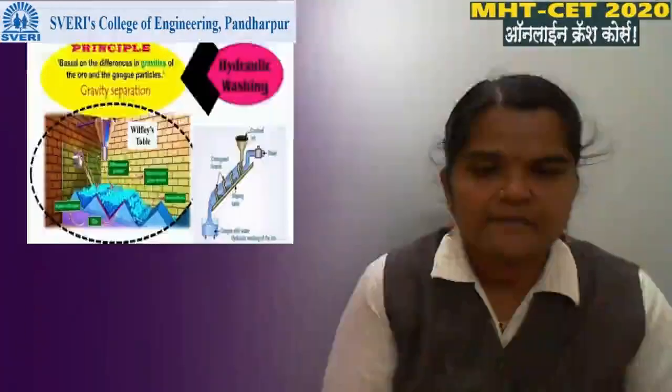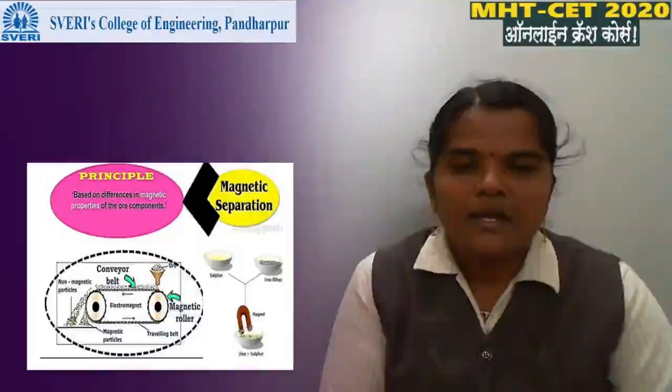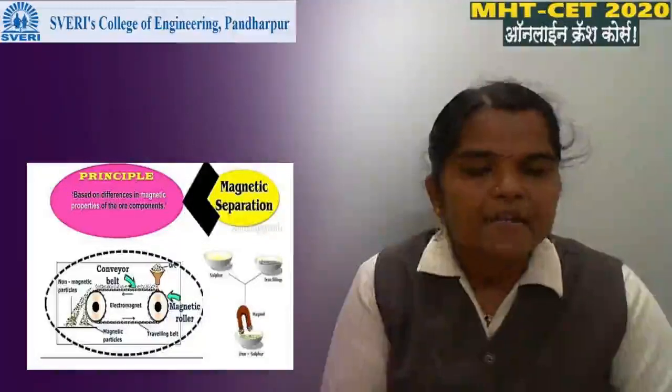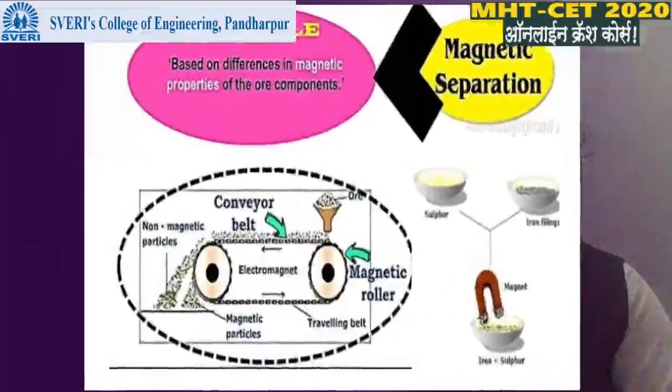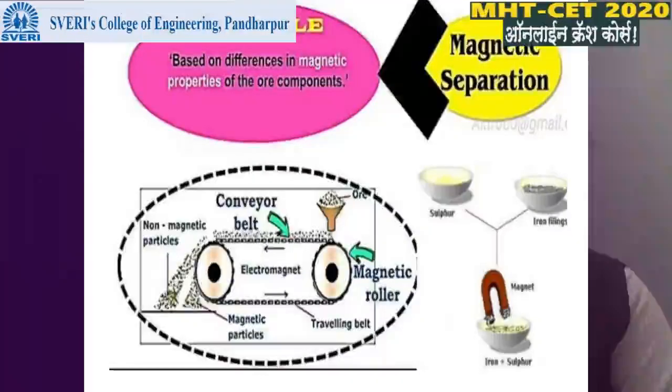Okay, next. Then magnetic separation method. This method is only used when ore and gangue, means impurity, have different magnetic property. If magnetic property of ore and gangue is not different, then this process cannot be used.